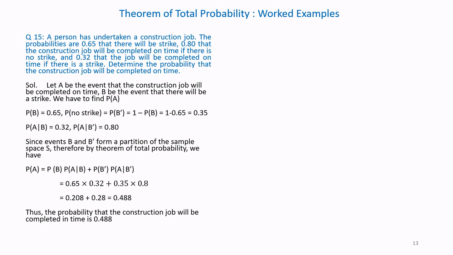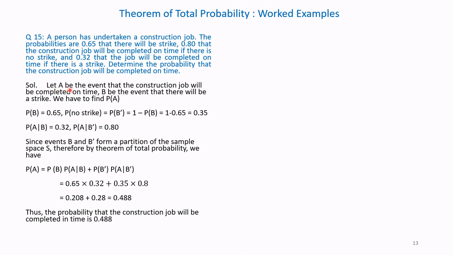Determine the probability that the construction job will be completed on time. This is a construction problem where there are chances of some strike. If the strike happens, the probability of completing the job gets reduced. Please study the given question once again and let us solve it.